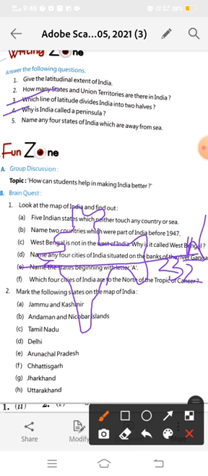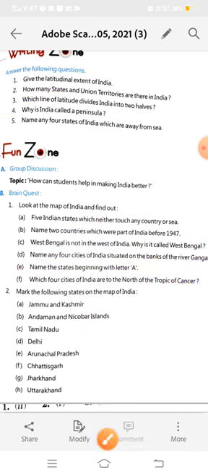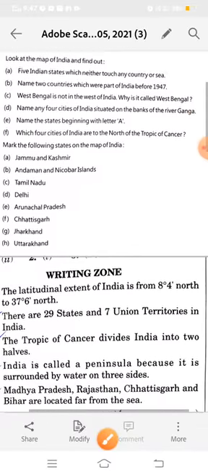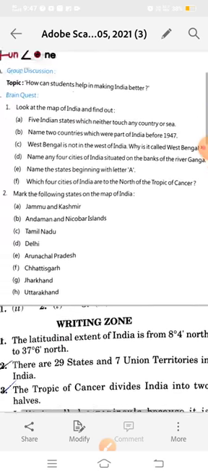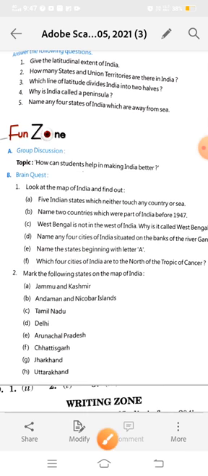And the fourth is, why is India called a peninsula? Because India is surrounded by water on three sides. It has the Arabian Sea in the west, the Indian Ocean in the south, and the Bay of Bengal in the east. On the north side it has a big land mass, and this type of land is called a peninsula.